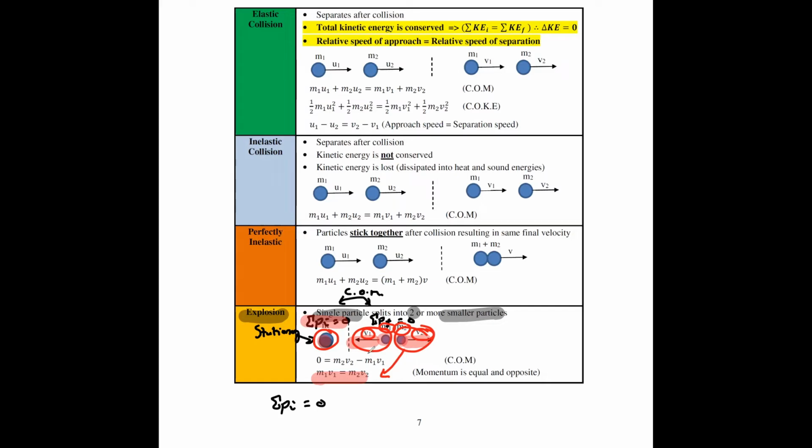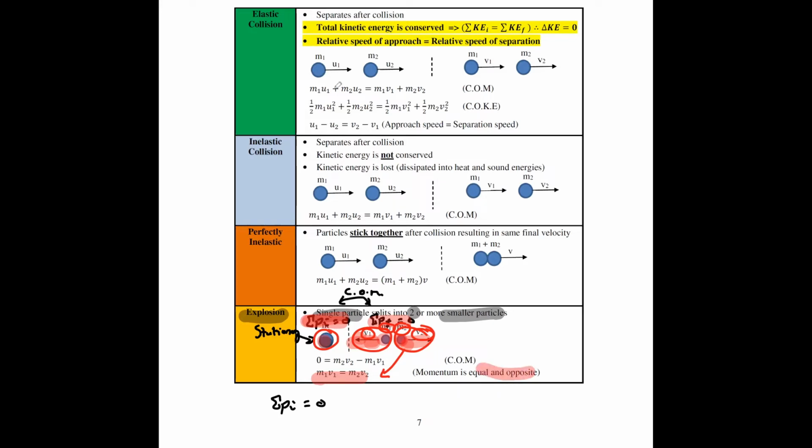One way of deducing why it is like this is because you know that the initial momentum is zero, so the final momentum must also be zero. The only way that your final momentum can still remain at zero is if the momentums cancel off. These two fragments move in opposite directions, so meaning to say one of the momentums is negative. So they must be equal in magnitude in the first place so that they cancel off. This is one way of deducing why the momentums are equal and opposite.